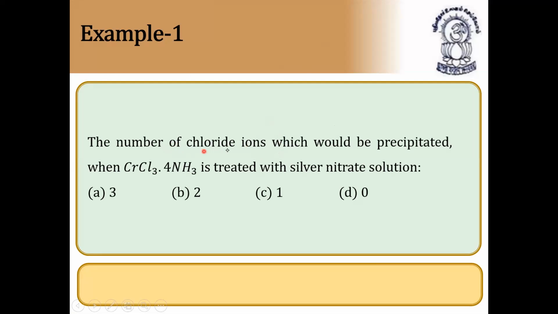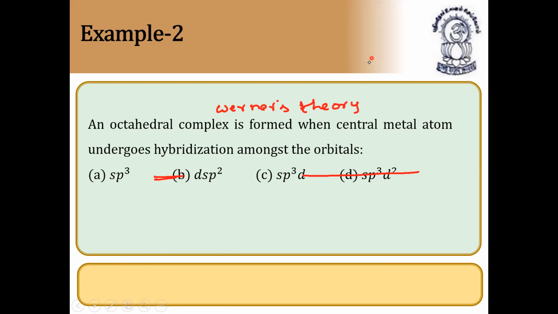Some more questions. The number of chloride ions which would be precipitated when CrCl3·4NH3 is treated with silver nitrate solution. This is based on Werner's theory. So easily you can get the answer from Werner's theory. So the answer for this is option 1, because in CrCl3·4NH3 only one chloride is outside the coordination sphere. Next question, let us start.